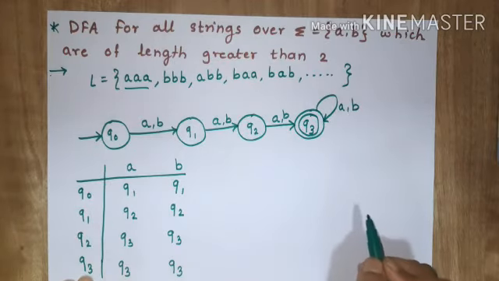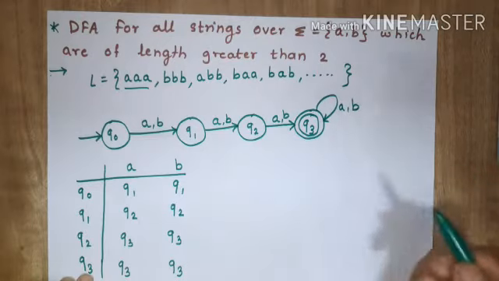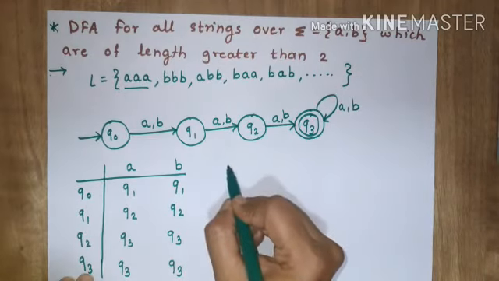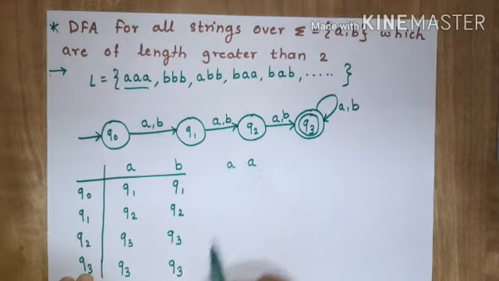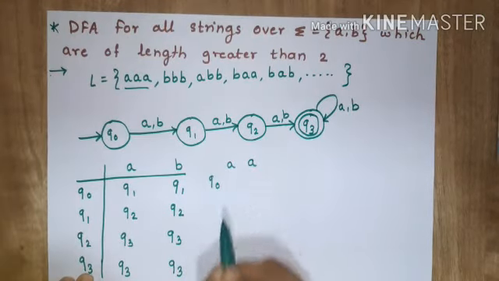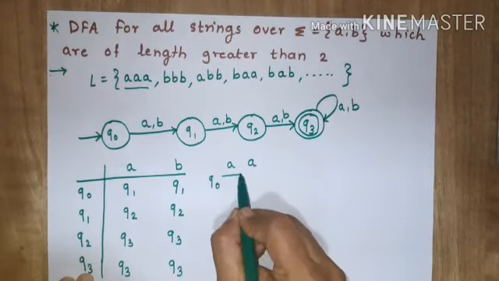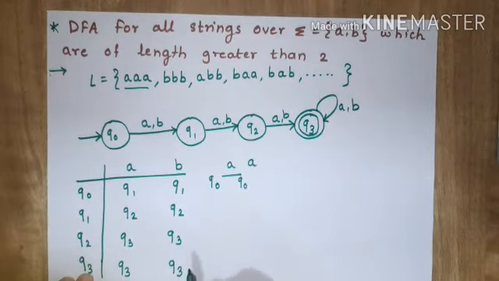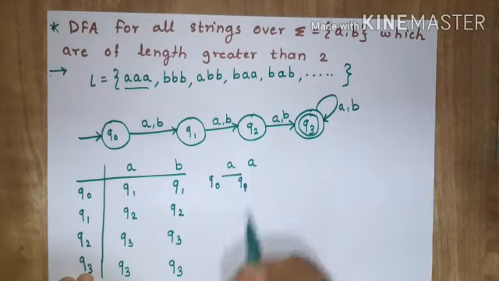So you can check, for example, suppose we are checking the string AA, whether this particular string is accepted or not. Initially my machine is in Q0 state, and when it reads the first character, it will go to Q1 state.